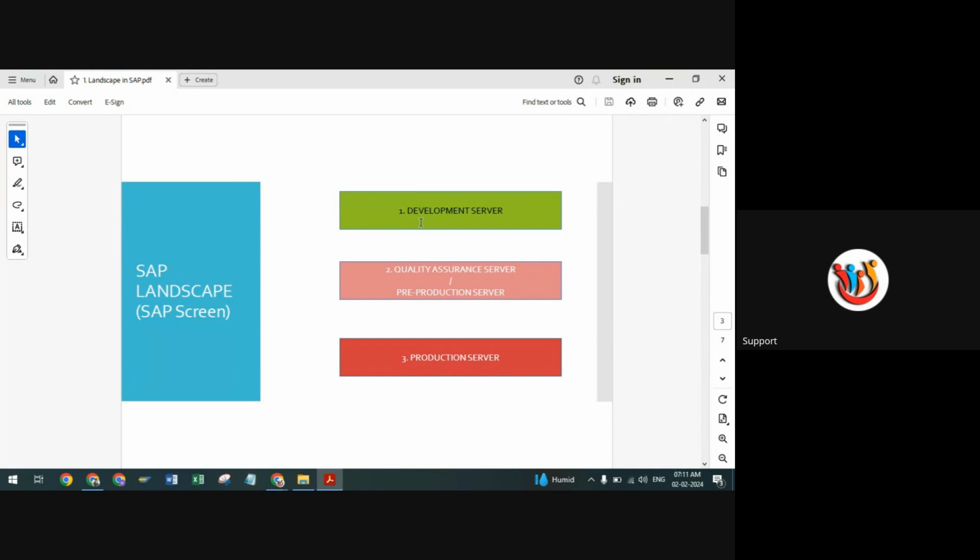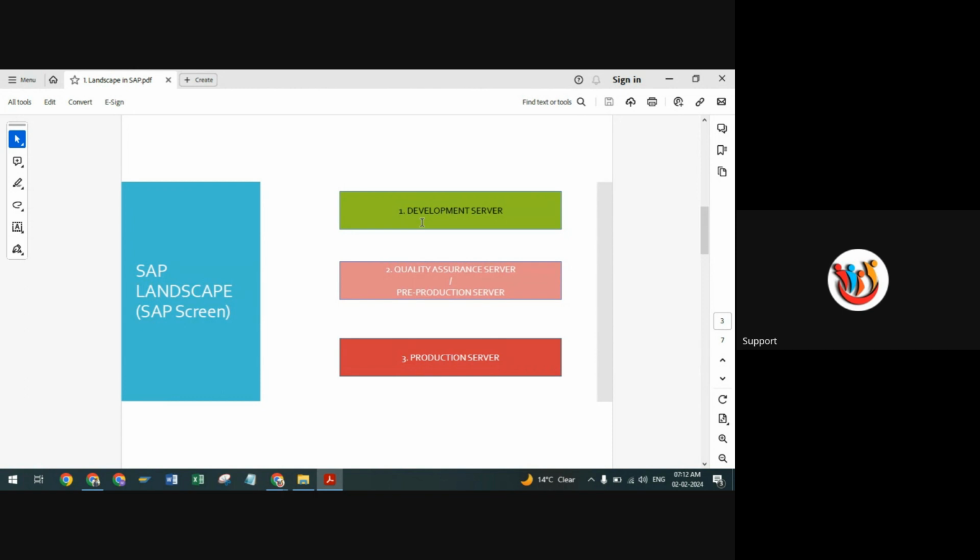So development server is nothing but, as you know, SAP has given some standard SAP best practices there, correct? So as per the business requirement, we are going to modify the SAP. We are going to customize the SAP as per the business requirement. So whatever changes we are going to make to the standard SAP, we do in the development server. Whatever customizations, configurations or modifications the business requires, we cover under this development server.